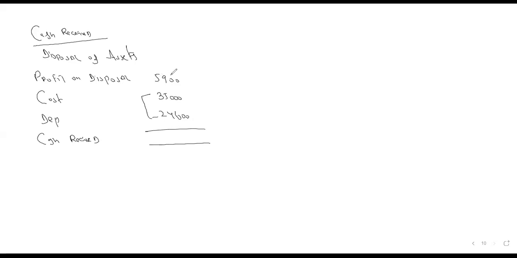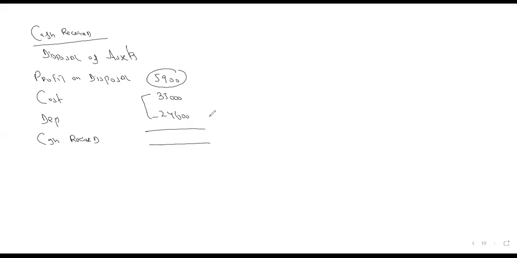It is a simple entry. This was the asset carrying value, and we said that we have made a profit on this. So what will be the cash which you are receiving? 16,700, or 16,300? I'm getting 16,700. Let me compute again. 5,900 plus 35,000 minus 24,600.